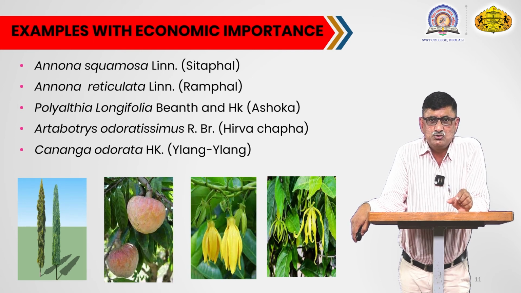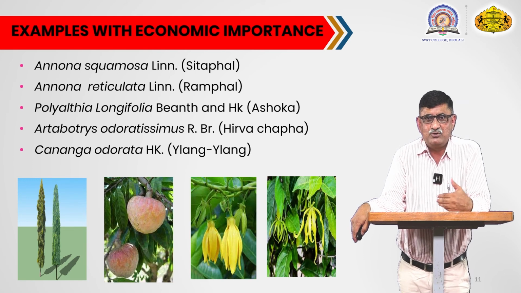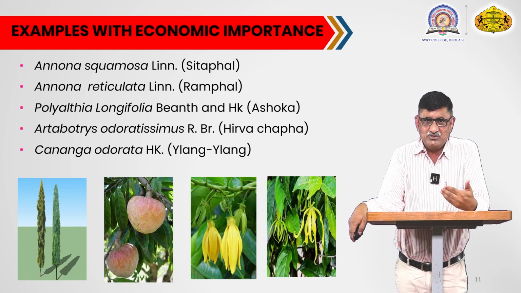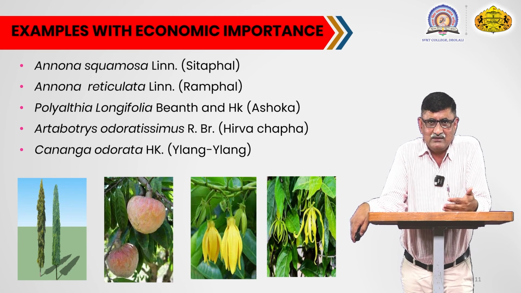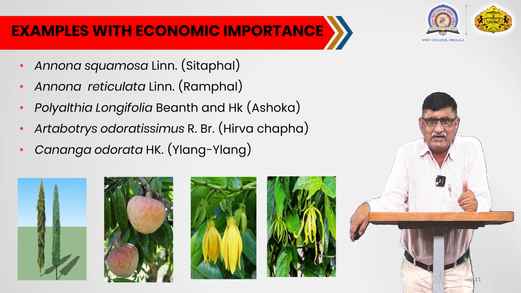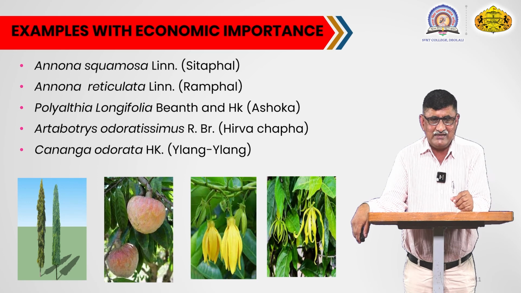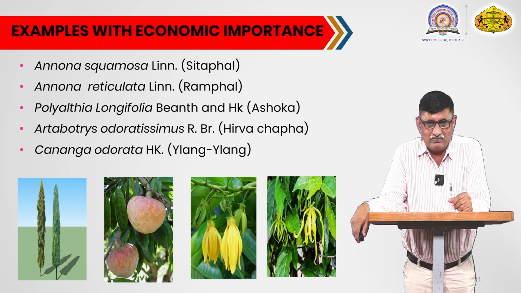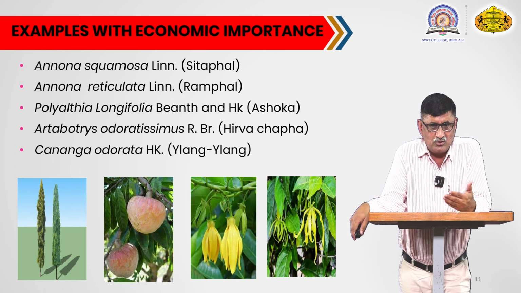We can plant this plant in rows for maintaining symmetry in front of offices, college buildings, and government institutions. You can see the first image, that is Polyalthia longifolia or the Ashoka plant. Then Artabotrys odoratissimus, this is also a garden plant.